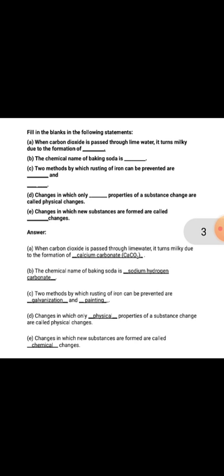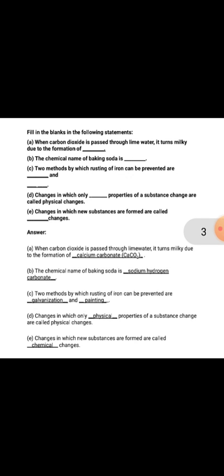answer is calcium carbonate, CaCO3. Second question is, the chemical name of baking soda is sodium hydrogen carbonate. Third one is, two methods by which rusting of iron can be prevented are, first one is galvanization and second one is painting.